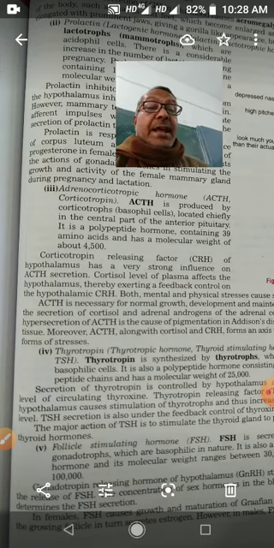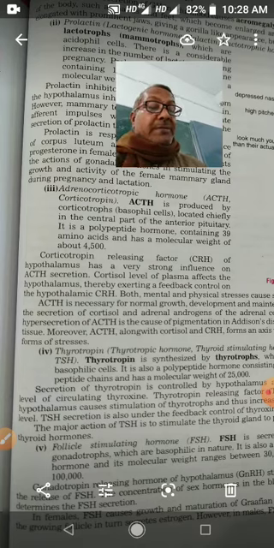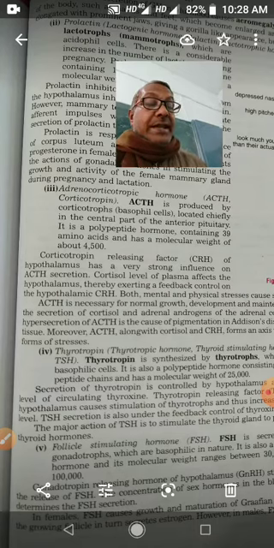The secretion of it is under the control of gonadotropin releasing hormone of hypothalamus. Gonadotropin releasing hormone of hypothalamus stimulates the pituitary gland, then there is the secretion of follicle stimulating hormone.